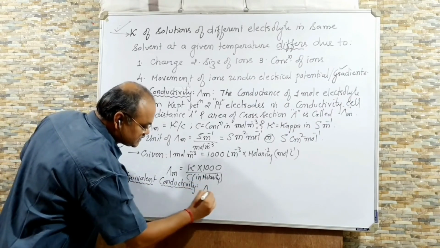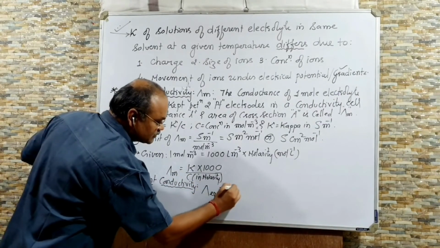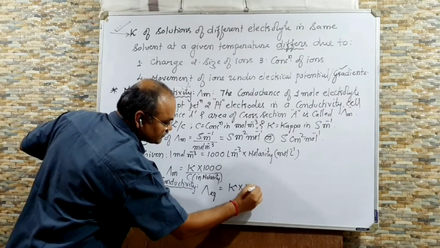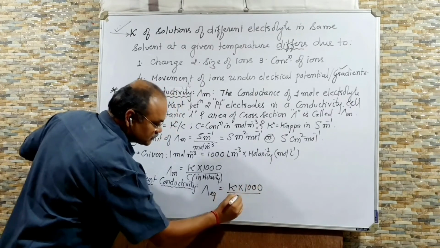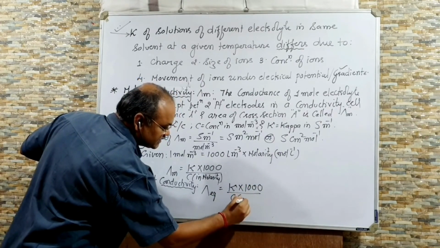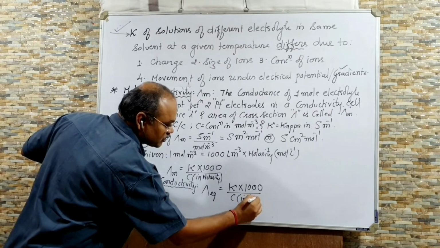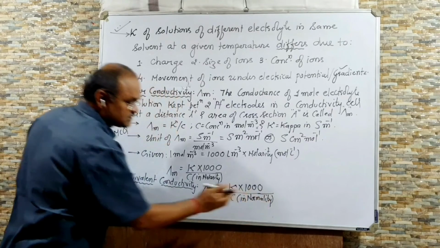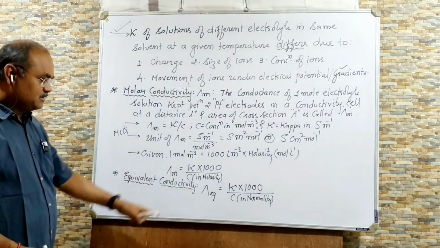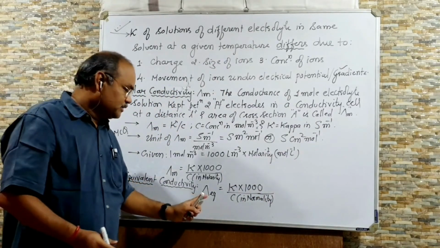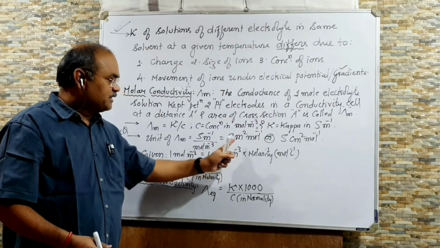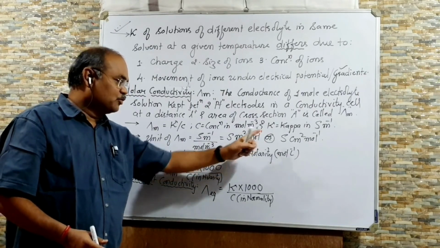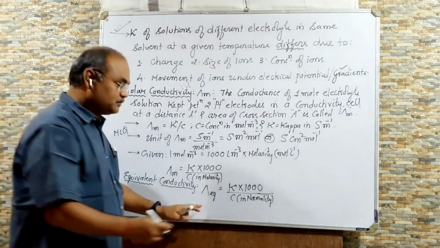So the symbol for this is lambda EQ, and lambda EQ is also the same, kappa into 1000 by C, but C is in normality. C means concentration should be in normality. So now you can make a unit also. If the unit of this is Siemens meter square per mole, so what will be the unit of lambda EQ?